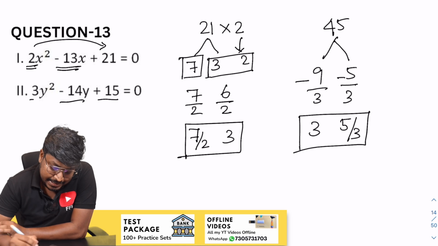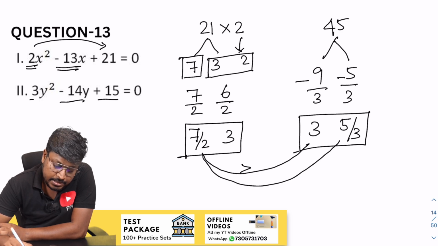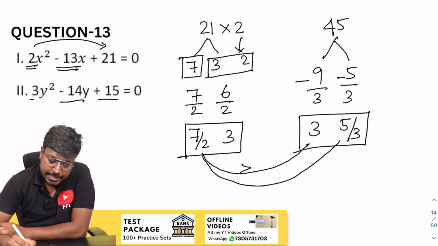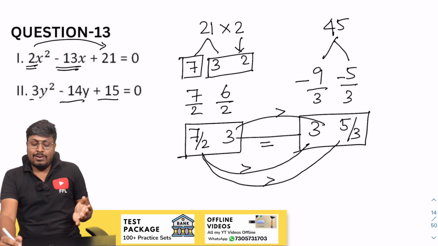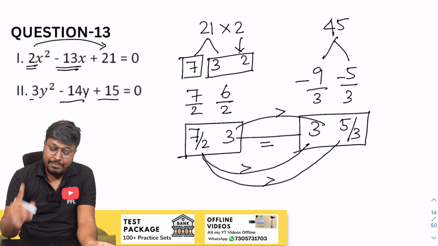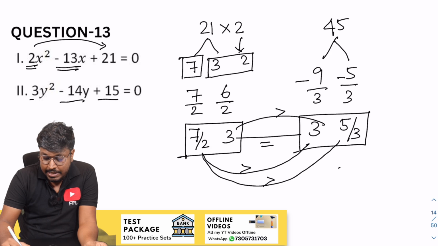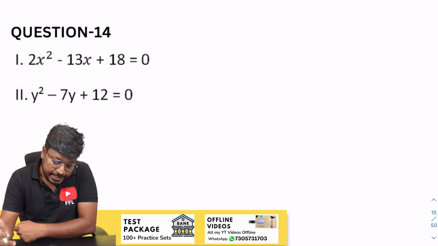So now the comparison part. 7 by 2, 3. So 6 and 7, 7 is greater than. 7 by 2, 5 by 3. So 7 3s are 21, 5 2s are 10. x is greater than. 3 and 3 will be equal to. So this x is greater than. So finally we got, after comparison of all the values, x is greater than y and only one value which is equal to. So we can say that the answer for the question is x is greater than or equal to y.